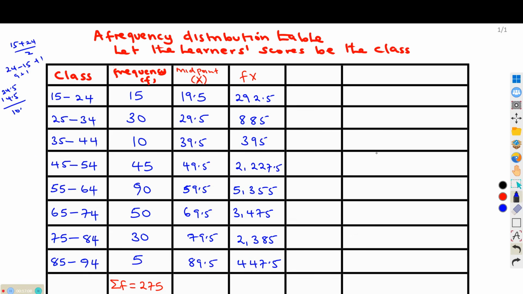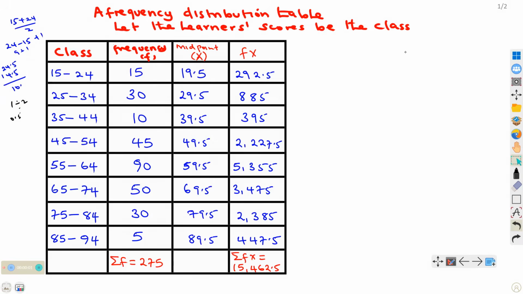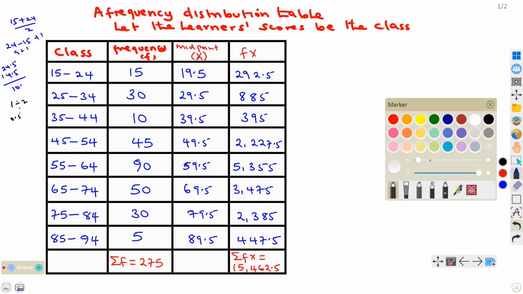So after getting f of x for each of the classes, we shall go on and get the summation of f of x. The summation of f of x is adding all these together, and that should give us 15,462.5. Now, having obtained the summation of f of x and the summation of f, we can now get the mean. So what will be the mean value?